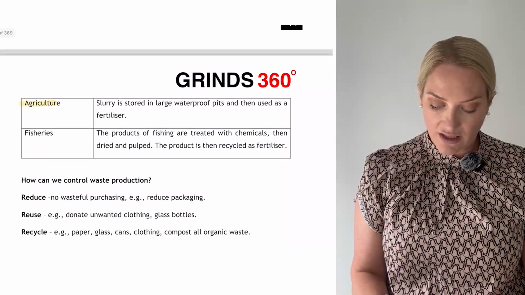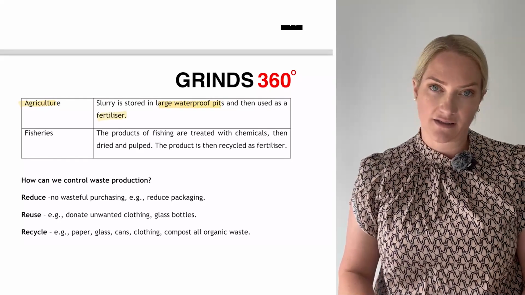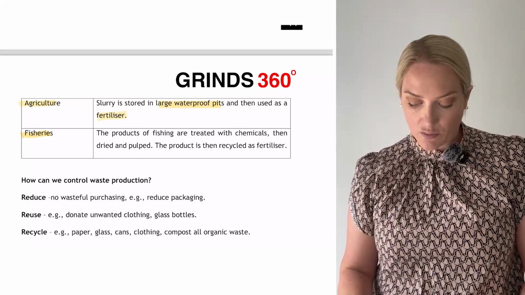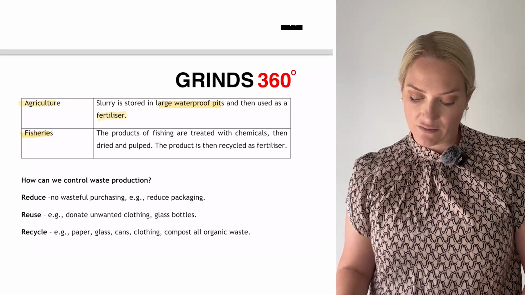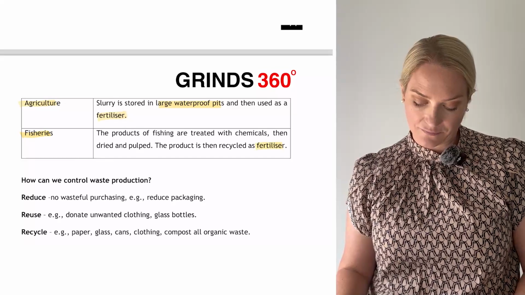With agriculture, slurry is going to be stored in large waterproof pits and then used as a fertilizer, and it's going to be spread on dry days, not on wet days. And then with fisheries, the waste products of fishing are treated with chemicals, dried and pulped, and then they can actually be used as a fertilizer.